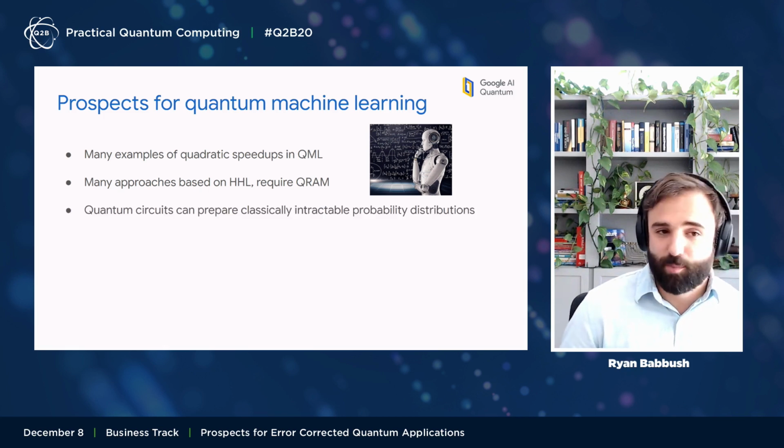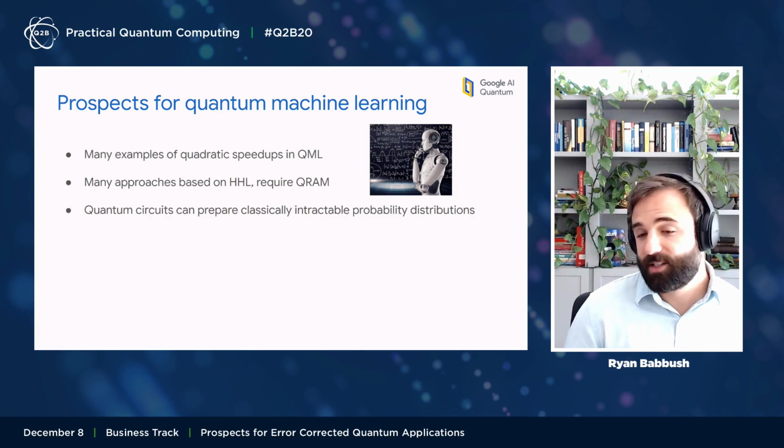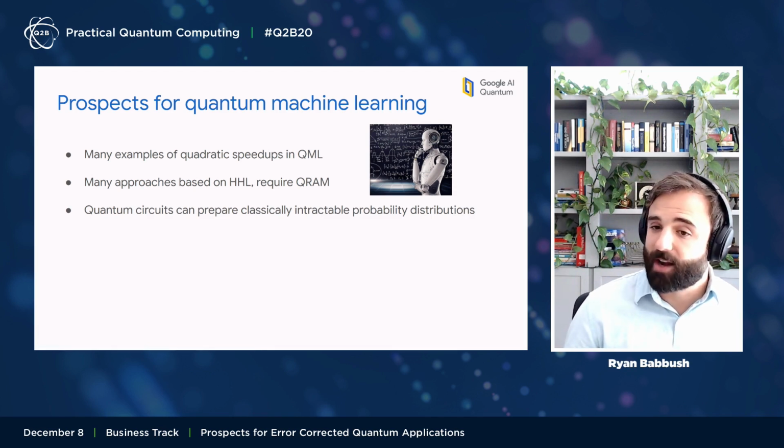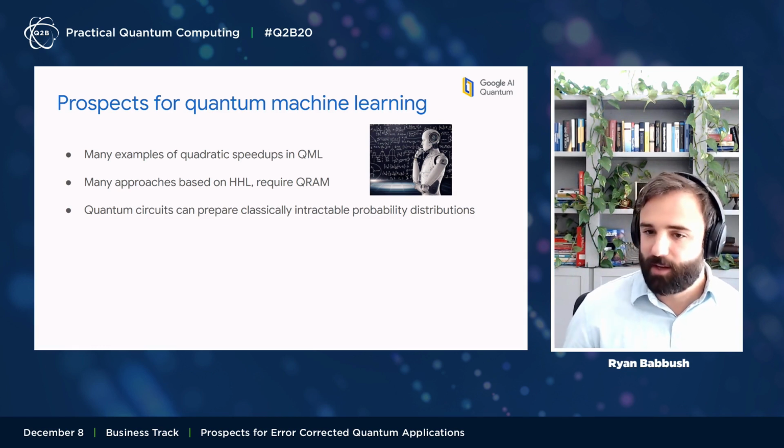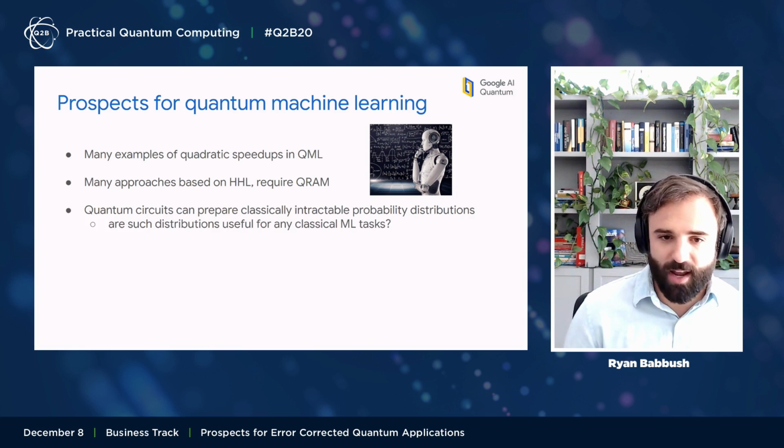But there is this broad area of quantum machine learning, which is mostly what people focus on in NISQ, which is based on the observation that quantum circuits can, and we know that they can, sample from classically intractable probability distributions, and machine learning is really about representing probability distributions of some data.